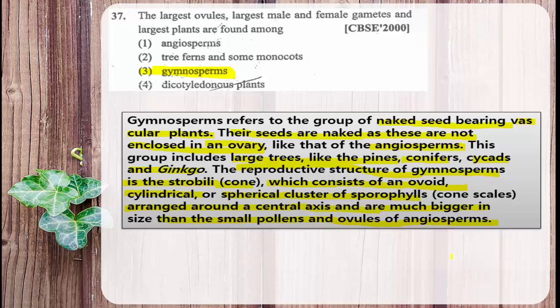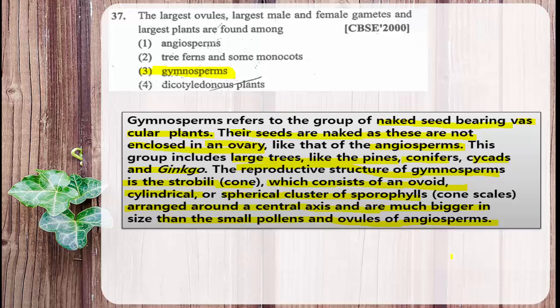The male cone is made up of an aggregation of microsporophylls, and megasporophylls give rise to the formation of the female cone. The size of the male and female gametes is much larger. The size of the ovule is much larger, and all these features together are observed in the gymnosperms.